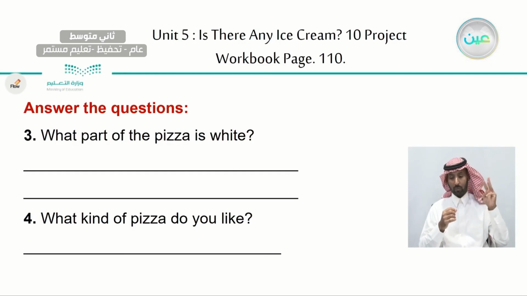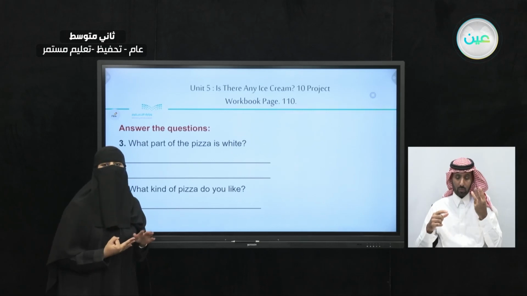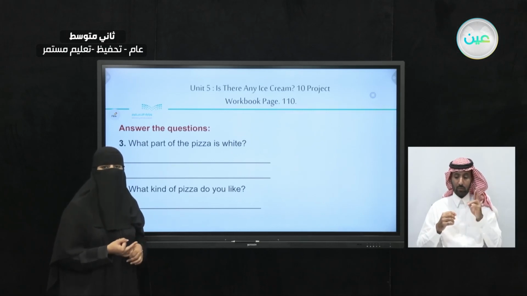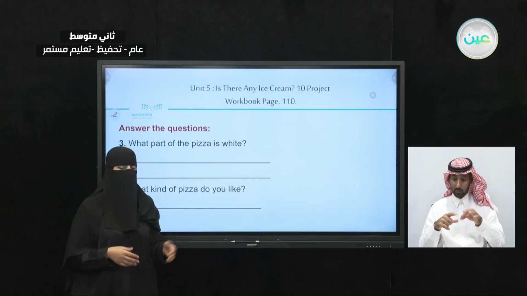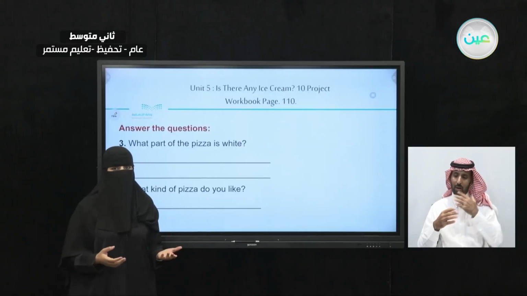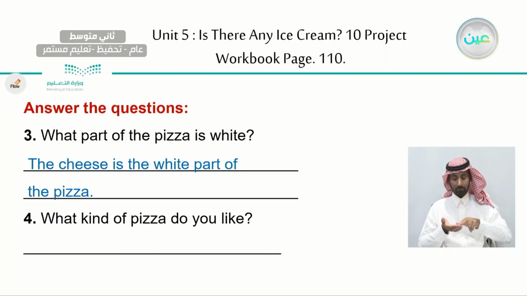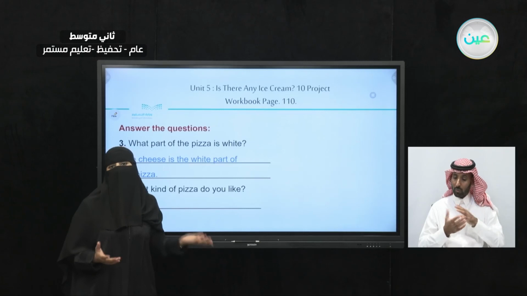Now, the next question we have here, what part of the pizza is white? We mentioned 3 colors of the Italian flag, which is red, white, and green. So on the pizza, what part of the pizza is white? Is it the basil, the herb, or is it the tomato, or is it the cheese? So the answer is the cheese. The cheese is the white part of the pizza. How about the red part? The red part is the tomato.